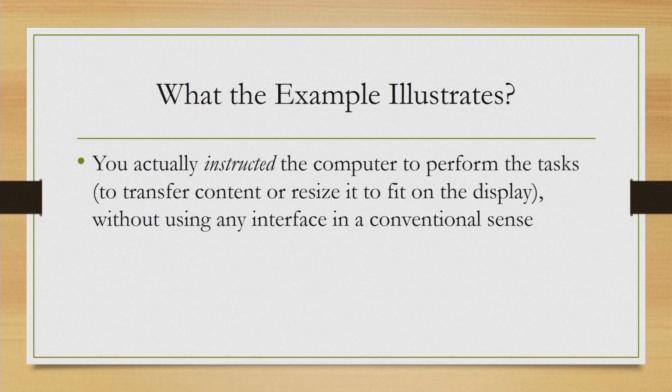Although, if we go deeper, we will see that you actually instructed in a certain way to do the things, but you were not aware of those instructions. So, it appeared that the computers did it automatically without your explicit intervention.